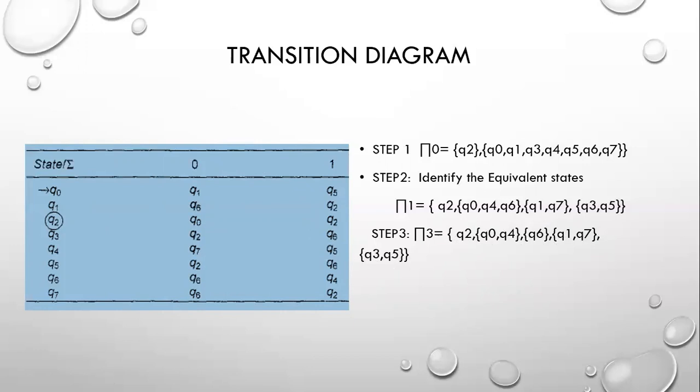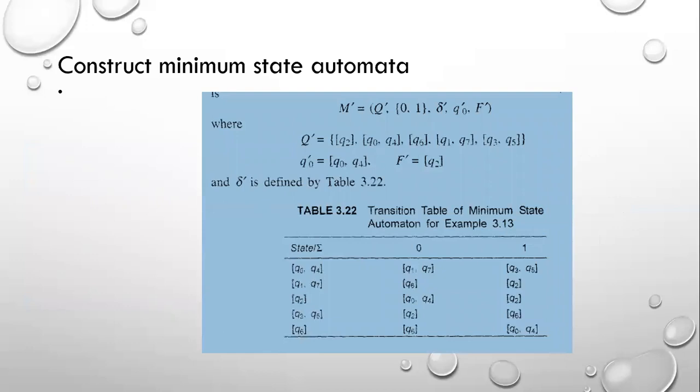Now, using these states, we have to construct a finite automaton. The machine consists of Q, sigma, delta, Q naught, F. Here, we write Q dash because the given machine is Q, sigma, delta, Q naught, F. Now we have to construct a new machine. That's why I'm taking the dash.